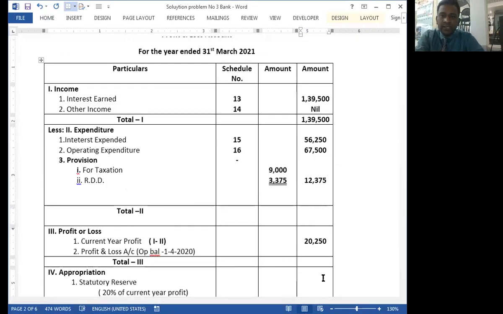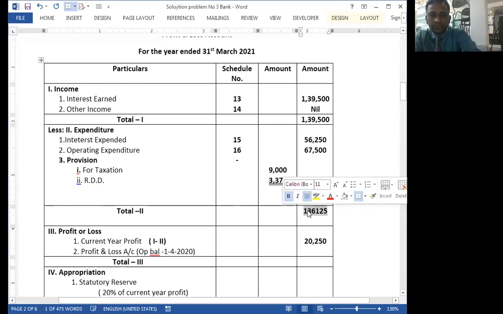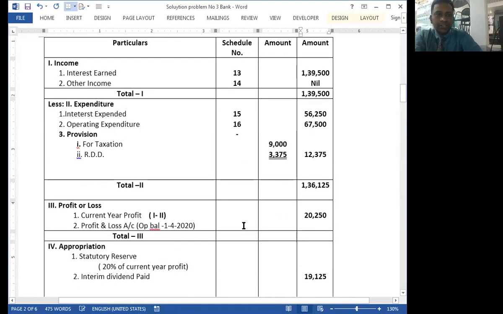What is the total of second? Send me the answer in the chat box immediately. 56,250 plus 67,500 plus 12,375. Okay, very good. 1,36,025. So this is the total of expenditure. Now profit and loss account, current year profit, first minus second. 1,39,500 minus 1,36,250. Send answer immediately. We have only a few seconds remaining now. Yes, hurry up.